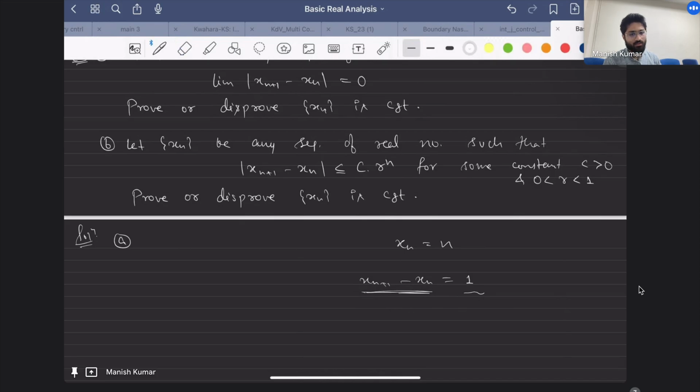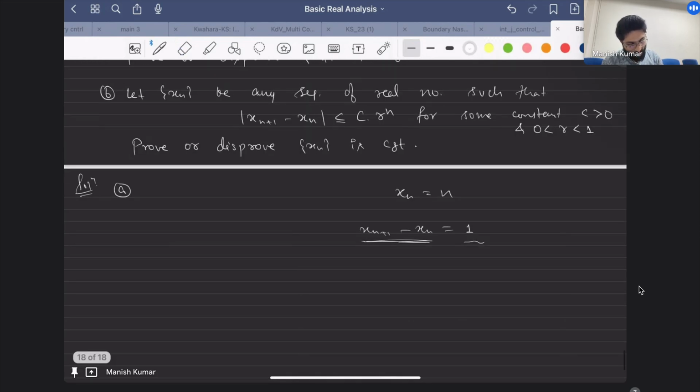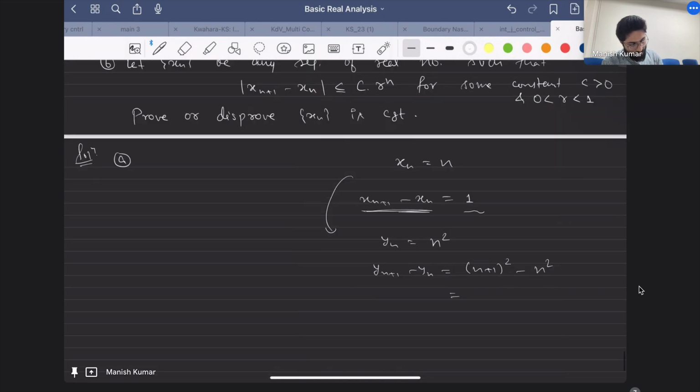But what you can do is, the other thing would be what if we take the square of this? Let's say y_n is n squared. We know this is divergent, but what will be the difference y_{n+1} minus y_n? This would be (n+1) squared minus n squared, which is n squared plus 2n plus 1 minus n squared, so 2n plus 1. Again this is going to infinity. Now see the difference between these two things. Here the difference is constant 1, but here the difference is going to infinity.